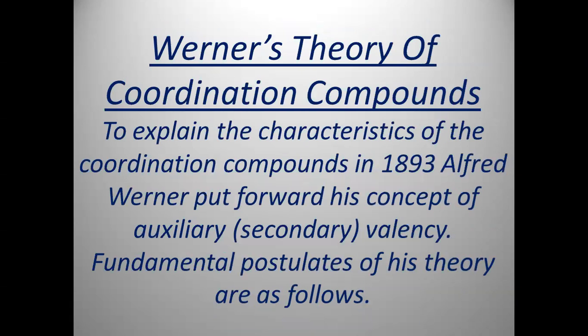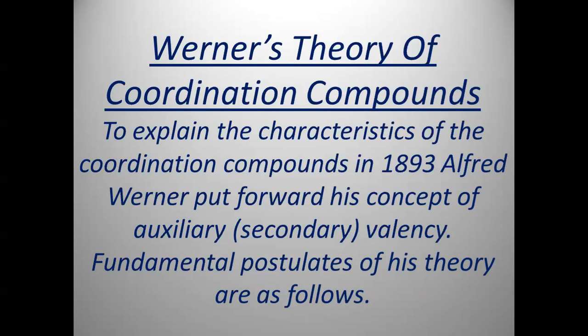In this lesson, we will deal with the electronic theory or Sidgwick theory of complexes. But before we go into details of that theory, let us recall Werner's theory, which we discussed in the last class.